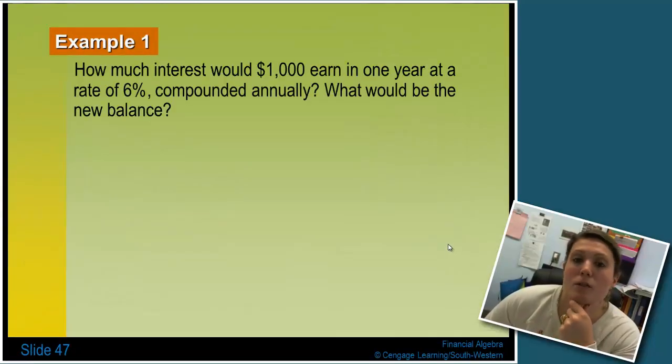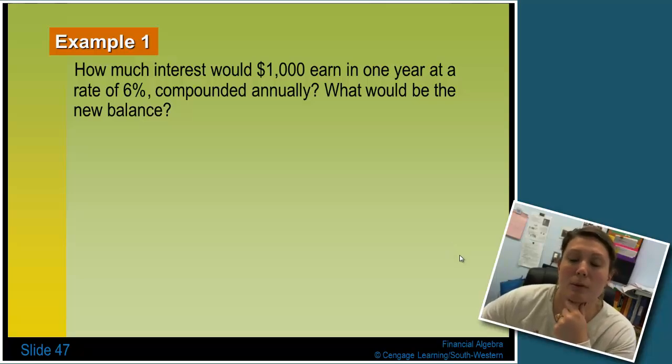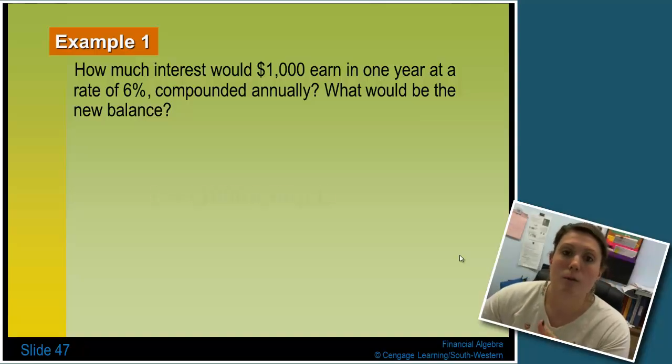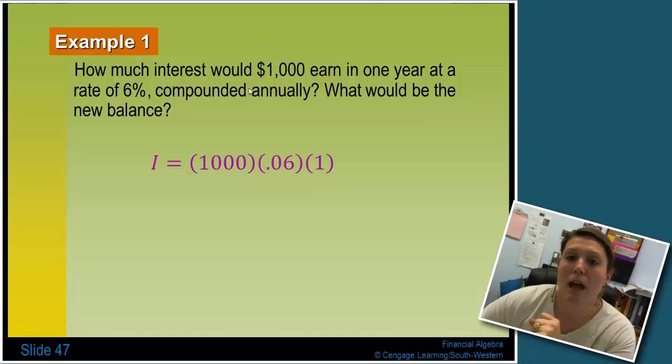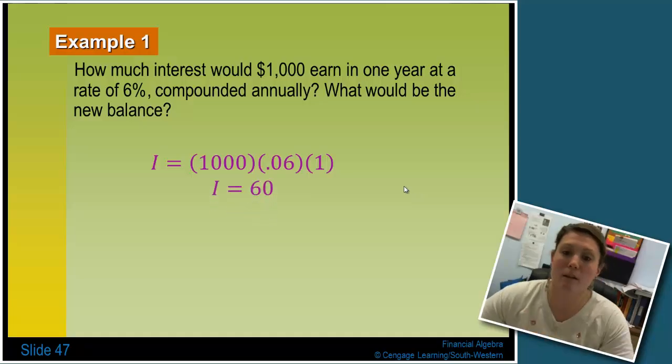Example 1. How much interest would $1,000 earn in 1 year at a rate of 6% compounded annually? And what would be the new balance? So to do this, we go back to our simple interest formula. So we take the principal, which is $1,000, the rate converted to a decimal, which is 0.06, and annually means once. Multiply those values together, and I get $60 just in interest.